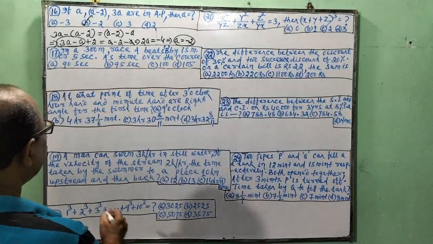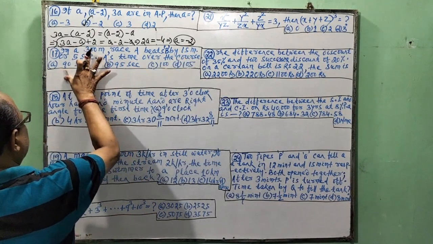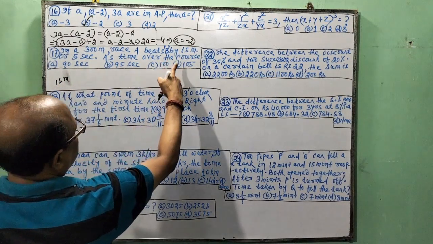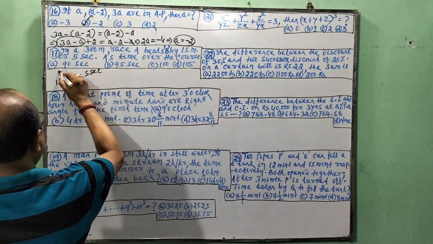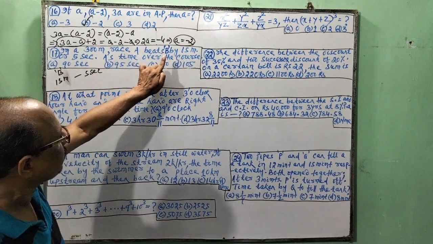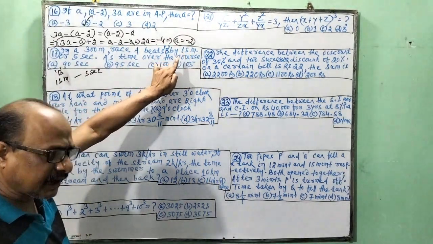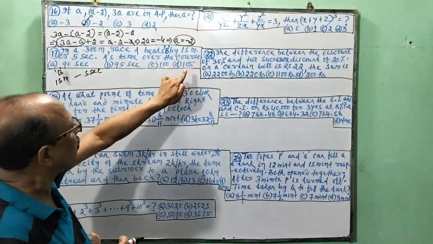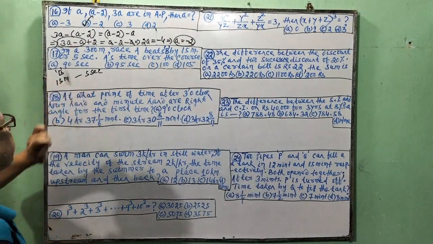A beats B by 15 meters, so B is 15 meters behind A at the goal post. So B covers 15 meters in 5 seconds.